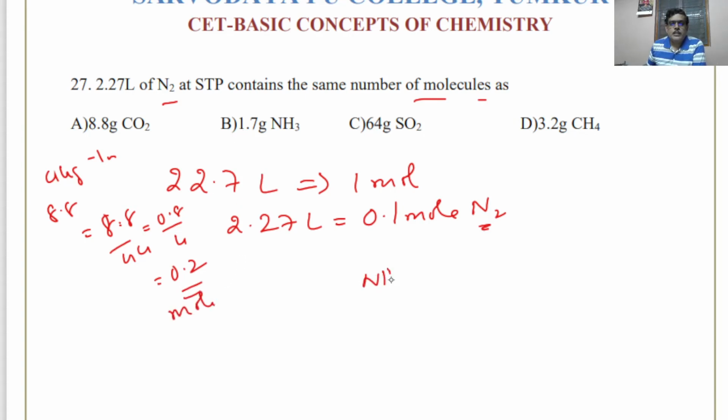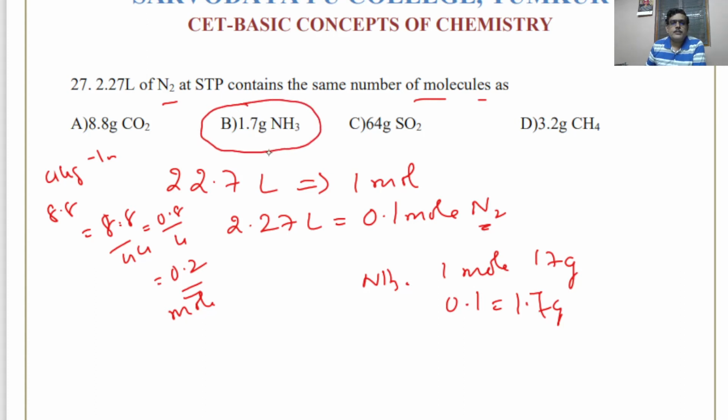For ammonia, 1 mole is 17 gram. See, for ammonia 1 mole is 17 gram. 0.1 mole means it is 1.7 gram. I think B should be the correct answer, because this is 0.2 mole. 64 gram of SO2, I think it is about 1 mole, because sulfur is 32 and 2 oxygen atoms are 32, again it is 64, it is 1 mole.